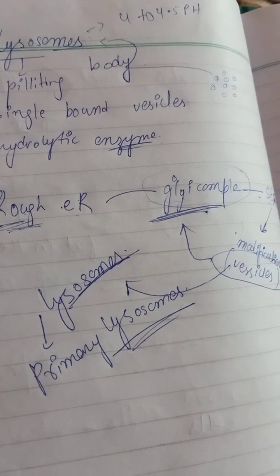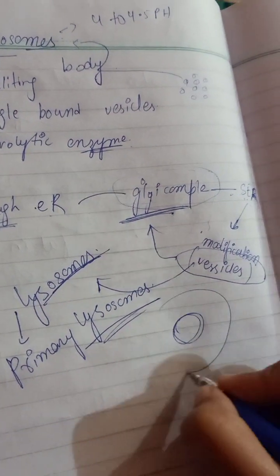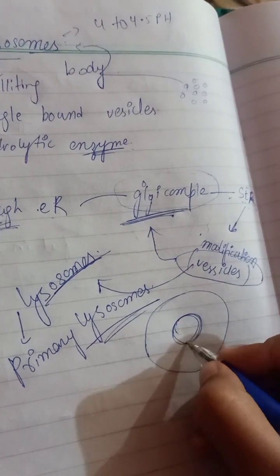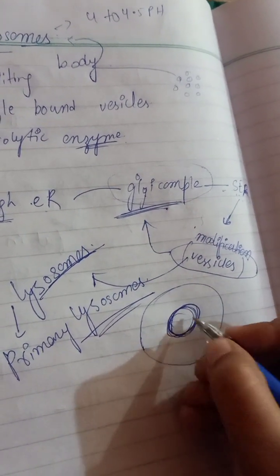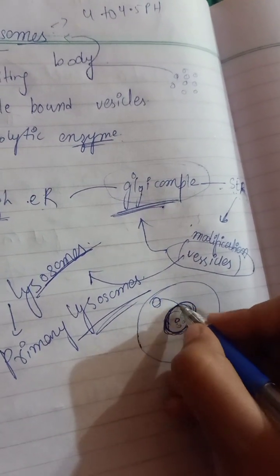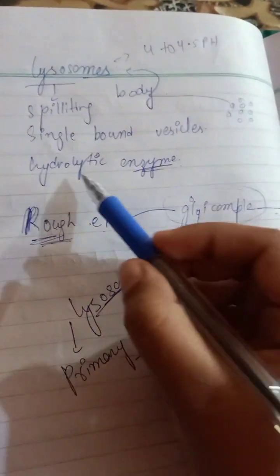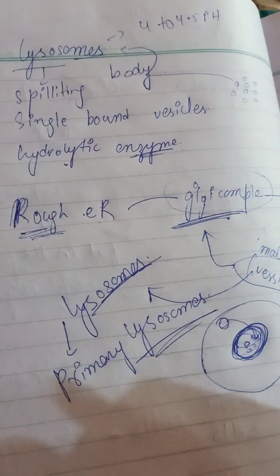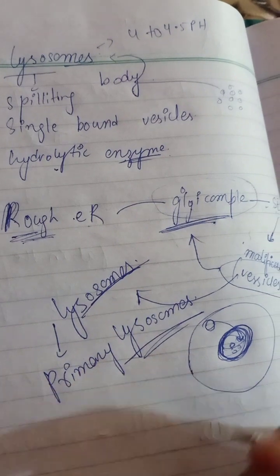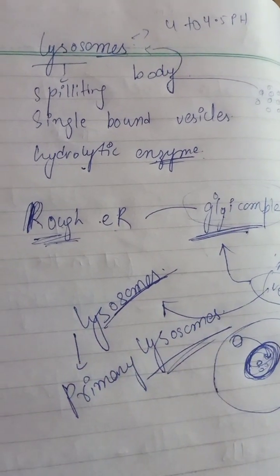For example, this is the amoeba structure, and we have the food vacuole, in which the food is present. The lysosome will come and digest the food particles through the hydrolytic enzymes. This is carried out by enzymatic hydrolysis.